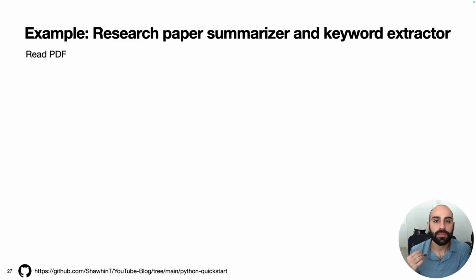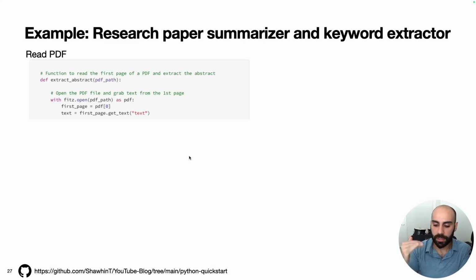Next, we're going to define a function that will read in the text from a PDF. This function is actually kind of long, so I'm going to break it down into 3 parts. First, I'm going to define our function that's called extract abstract.